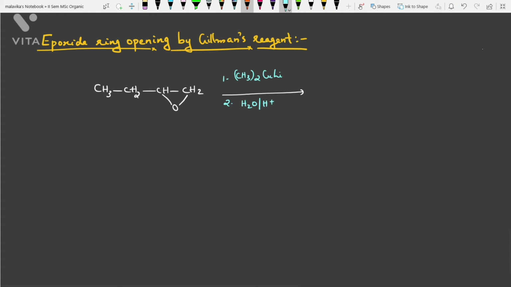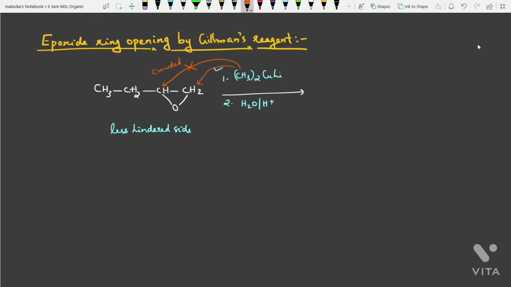So here what will happen, ring opening can attack from two sides, either from this carbon or from this carbon. But it will not be happening from here because this carbon is highly sterically crowded. So this attack will be happening only from the less hindered side. So this attack is possible.